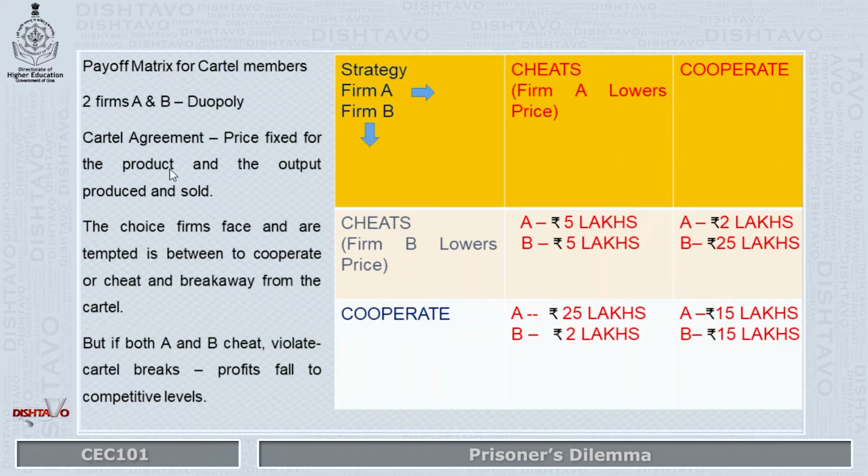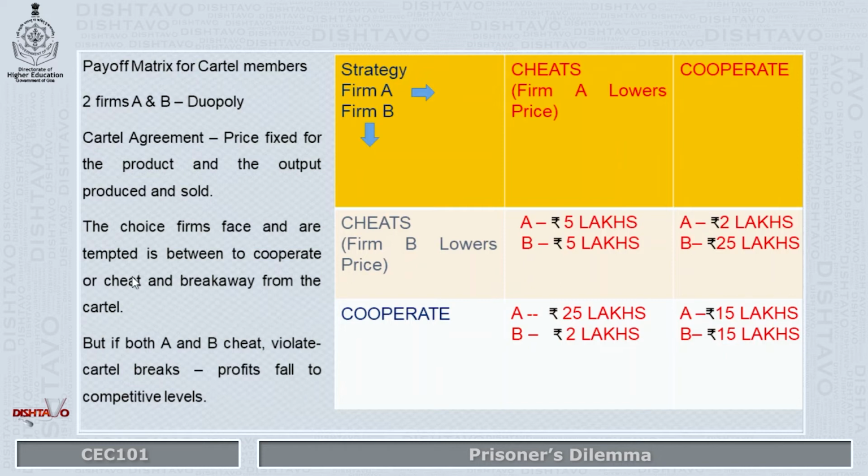And they also agree on the output which will be produced by A and B respectively and sold by each of them in the market or in the industry. Now the choice which firms face and are tempted by is whether to cooperate with each other, which is actually the ideal situation, or to cheat or break away secretly from this cartel agreement.